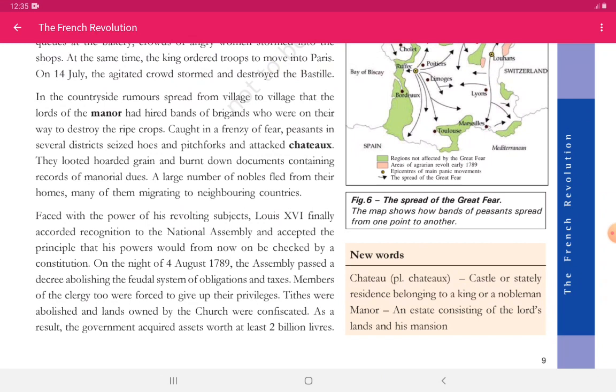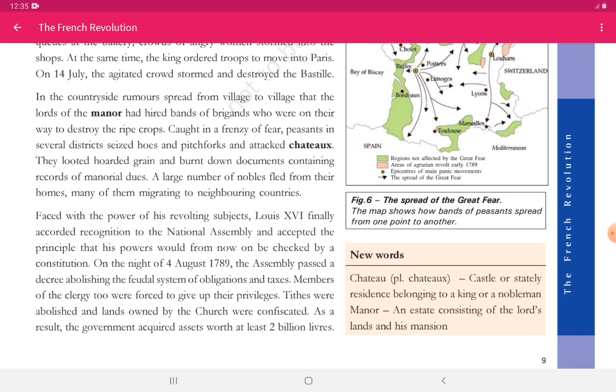Faced with the power of his revolting subjects, Louis XVI finally accorded recognition to the National Assembly and accepted the principle that his powers would from now on be checked by the Constitution. Now, as we all know, the French Revolution was already an outbreak, so that's why Louis XVI was fearful, and that's why he said that now the Constitution has a right to check his powers.